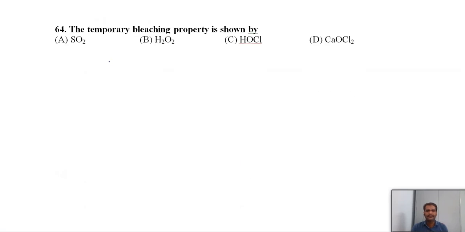Next, 64, the temporary bleaching property is shown by. Last class we discussed that sulfur dioxide shows reducing nature, temporary bleaching.